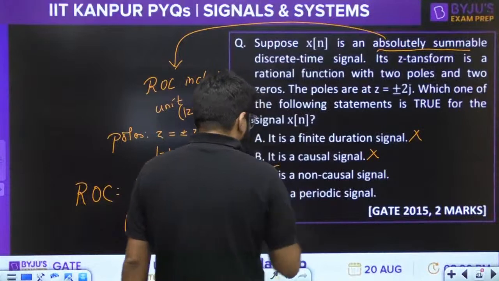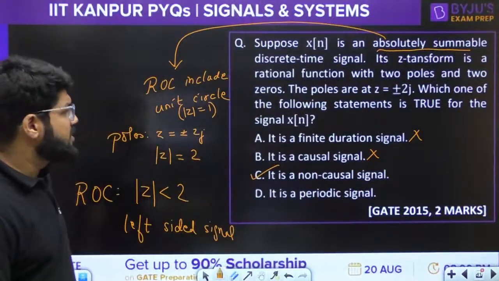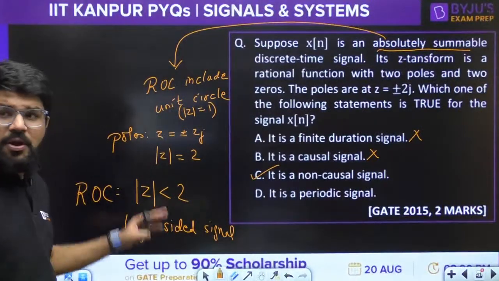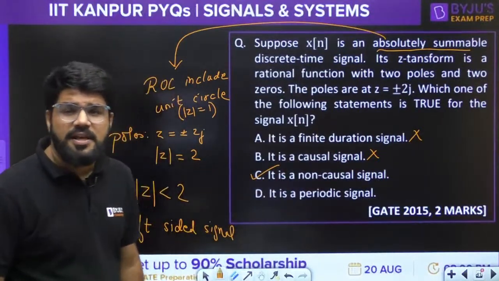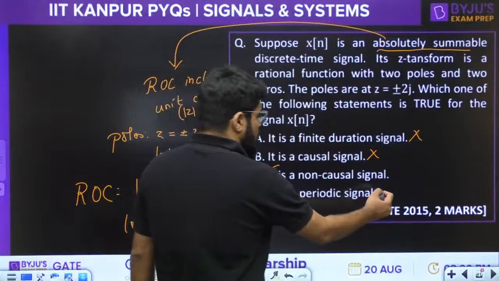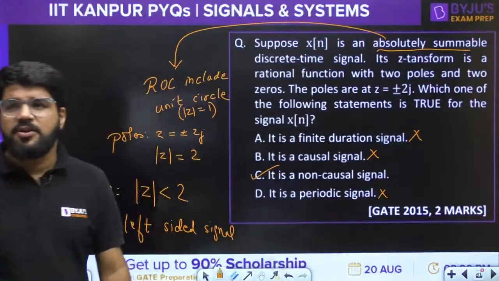The correct answer is non-causal. There is no data for periodicity. It is not periodic, it's left-sided. A periodic signal will exist from minus infinity to infinity. It is completely two-sided, so this is also wrong. Option C, it is non-causal.